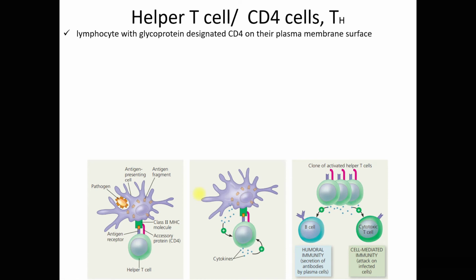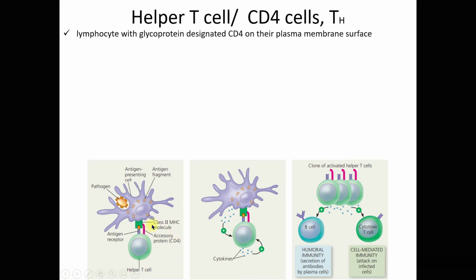Alright, the famous T cell, helper T cell, which is also known as TH or CD4 cells. Okay, helper T cell in the exam, if you want to write as helper T cell boleh, or CD4 cells pun boleh juga. Alright, so this helper T cells, yang ini nampak kan dalam gambar ni. Okay, they are lymphocytes with glycoprotein designated CD4 on their plasma membrane surface.